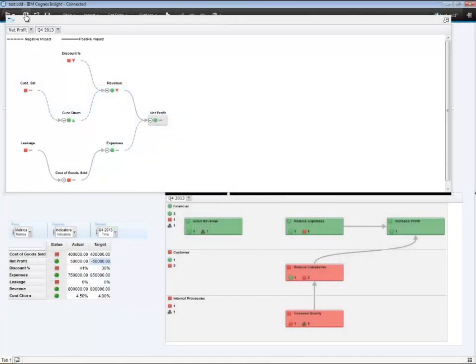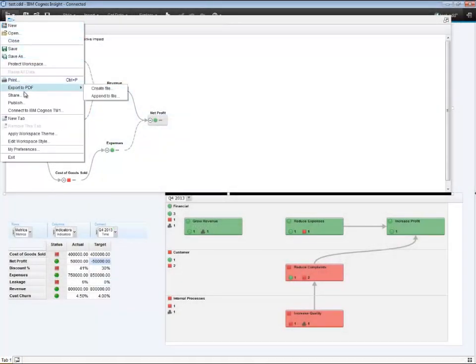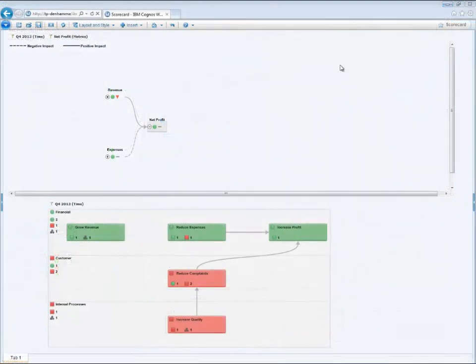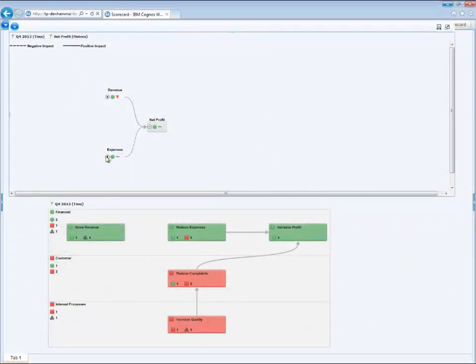Finally, I want to share these results with my wider BI audience using the Publish and Distribute feature within Cognos Insight, which will package all this content together so that others can further collaborate. Once that's done, others can add these metrics to augment their existing dashboards, such as the one which began this scenario.